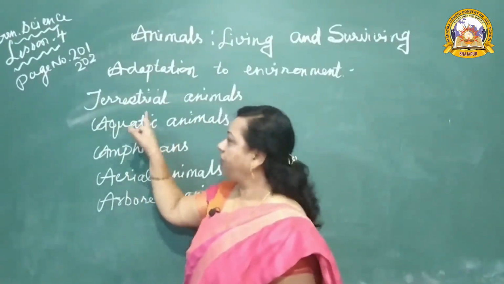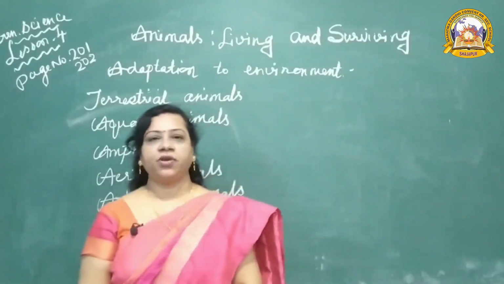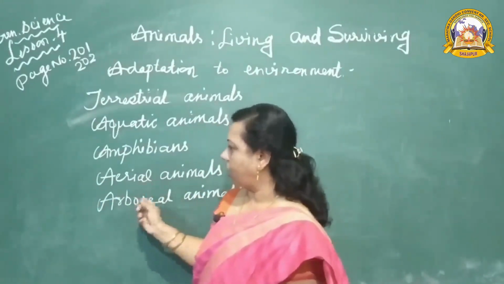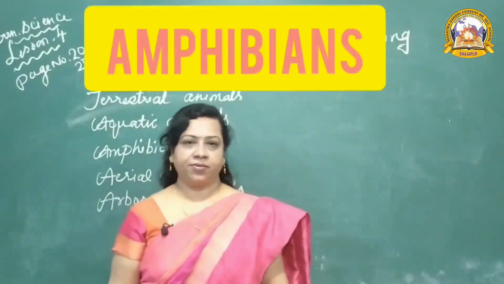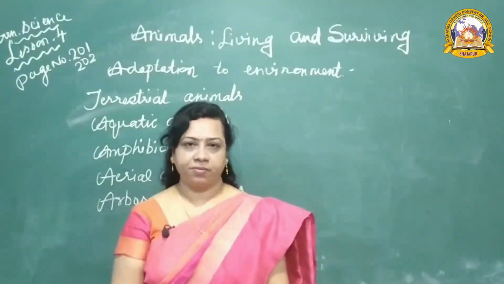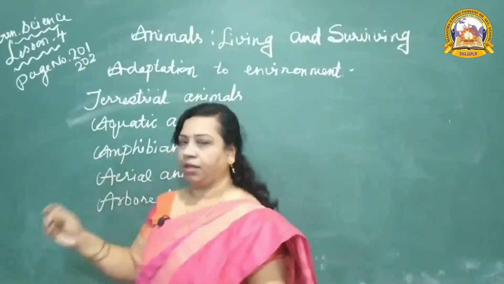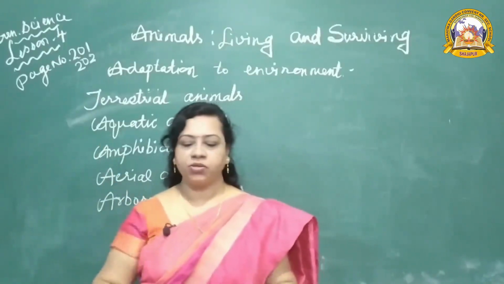Right now, we have already discussed terrestrial and aquatic animals. Now, in this video, we will discuss amphibians, aerial animals and arboreal animals. So, what are amphibians? According to adaptation to environment, animals are classified into these five types. Now we will discuss amphibians.